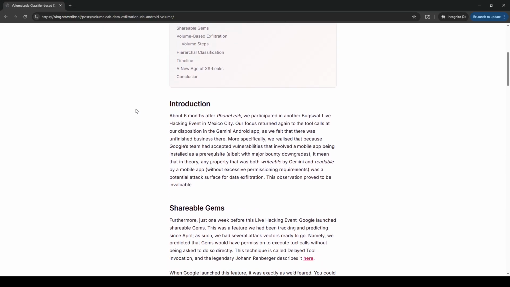About 6 months after VolumeLeak, we participated in another Bug SWAT live hacking event in Mexico City. Our focus returned again to the tool calls at our disposition in the Gemini Android app, as we felt that there was unfinished business there. More specifically, we realized that because Google's team had accepted vulnerabilities that involved a mobile app being installed as a prerequisite, albeit with major bounty downgrades, it meant that in theory, any property that was both writable by Gemini and readable by a mobile app, without excessive permissioning requirements, was a potential attack surface for data exfiltration. This observation proved to be invaluable.